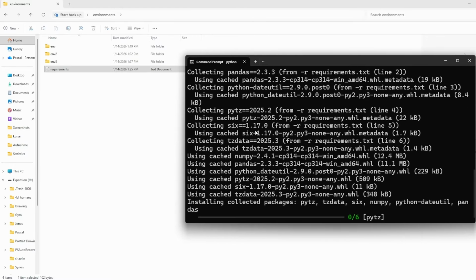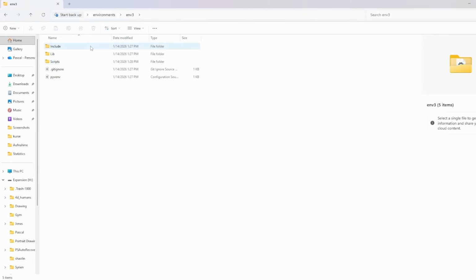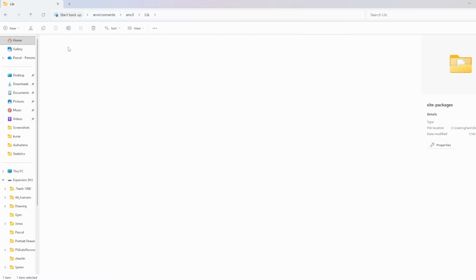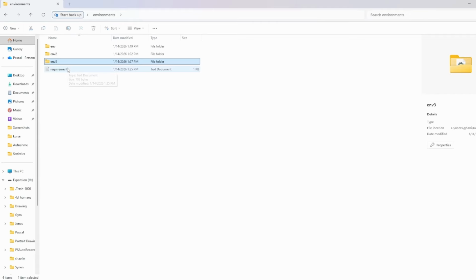And this will now install all of the dependencies that we saved within our requirements.txt file. The installation has been successful, so let's go into env3, let's go to lib, site-packages, and you can see we have the exact same packages right here. So by using this requirements.txt, you can share your requirements, so the exact packages and versions that you're using for your project, with other developers, for example. And that is really, really useful.